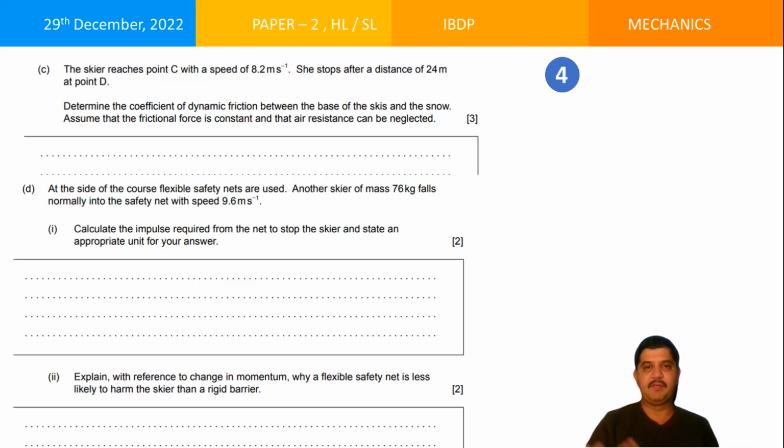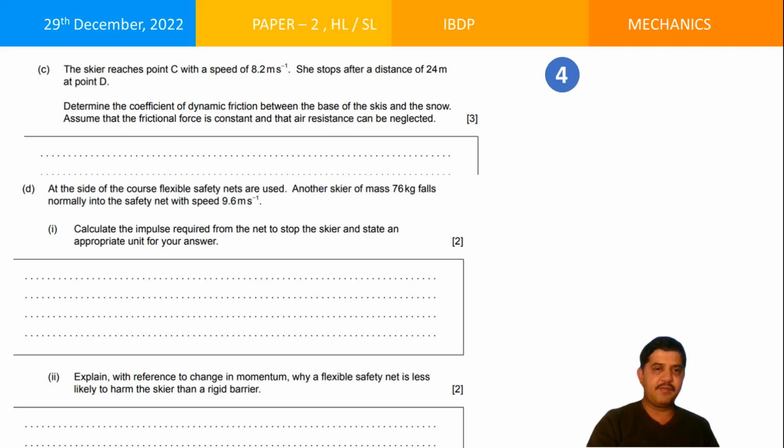Why does she stop? Simple friction, right? If the friction was not there, definitely it will not stop. I told you this. Right, okay, let me determine the coefficient of dynamic friction between the base of the skis and the snow, assuming the frictional force is constant and the air resistance can be neglected. Now you know what you need to find, right? Now what kind of friction is this? Is it static or dynamic? It is dynamic friction, right? So if it is dynamic friction, you know what equation you have to use. When the particle is moving, what kind of friction do you need to use, right?